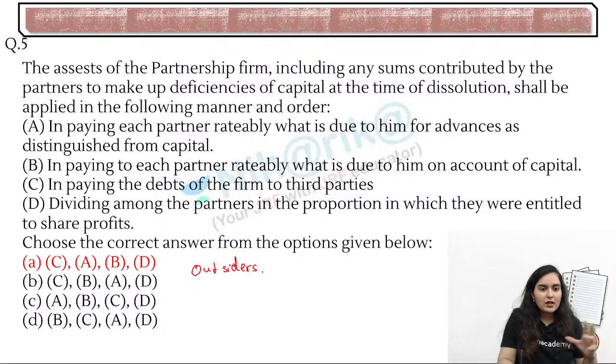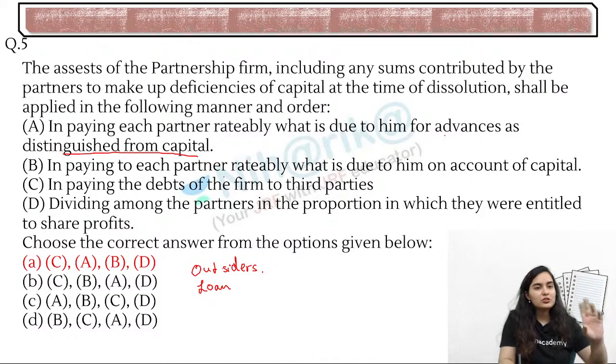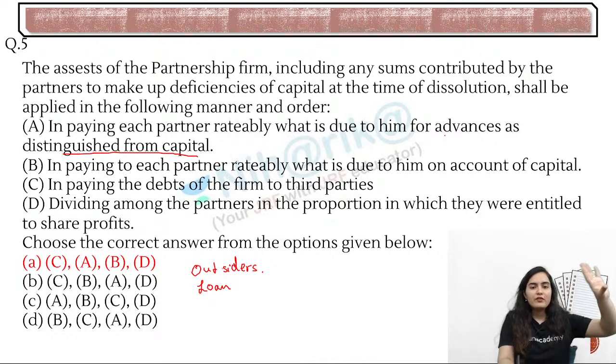Okay, then after that, if we have given some loan to the company, then we will be settling out all the loan payments. See, point A, any payment to each partner relatively what is due to him for advances as distinguished from the capital, that means over and above the capital or something other than the capital.